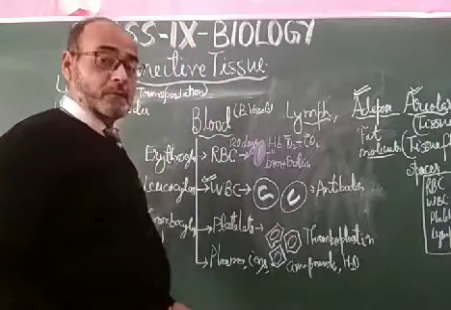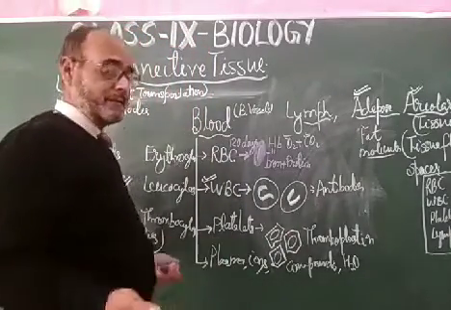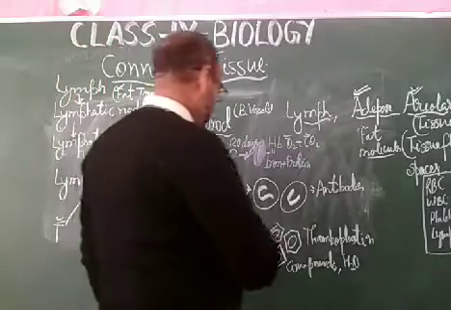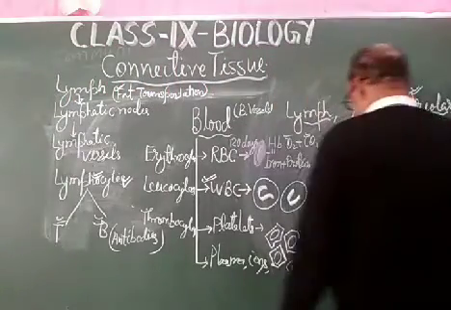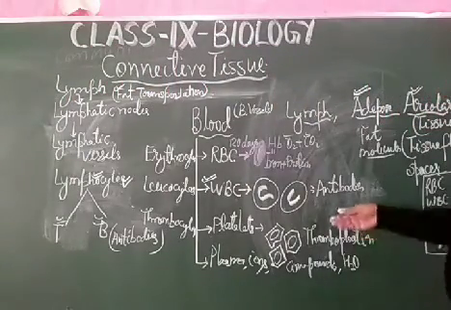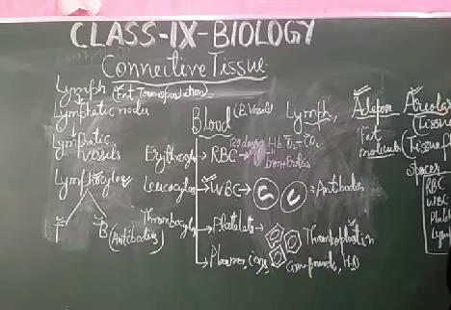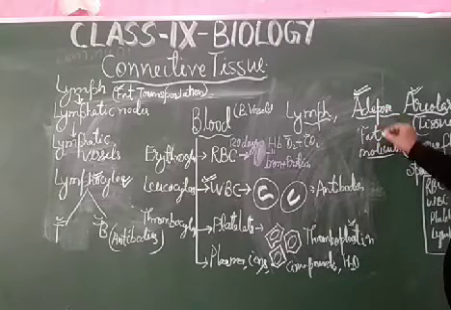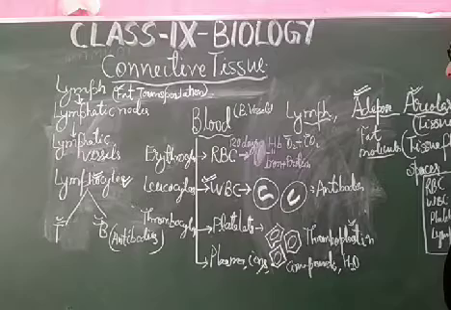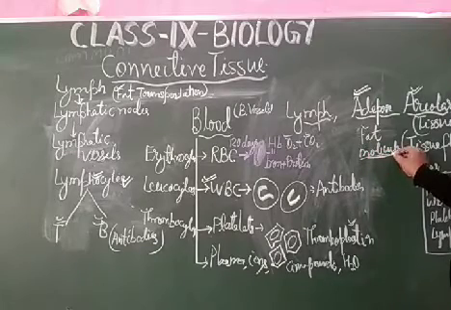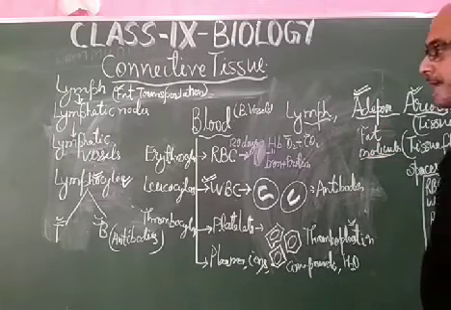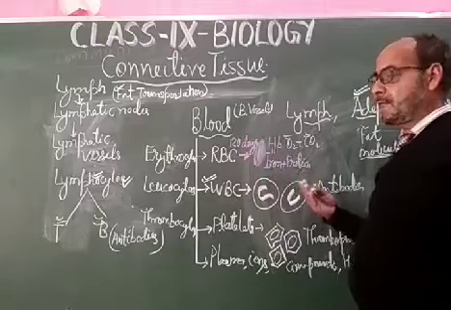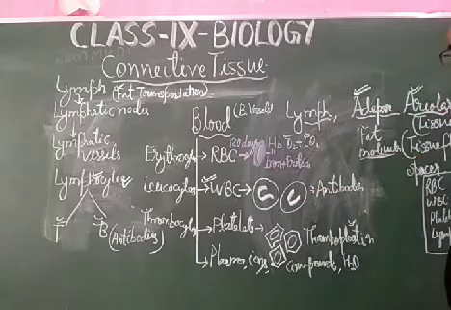What is the function of WBC? WBC function as the defense cells. What is the function of platelets? Platelets release thromboplastin, which helps in the clotting of the blood. How can you say that adipose is a connective tissue? My dear student, adipose tissue is the fat molecules which are transported from one place to another place. That's why it is called a connective tissue.